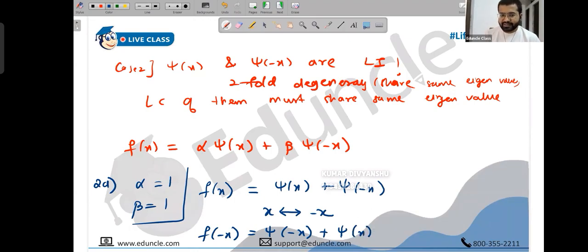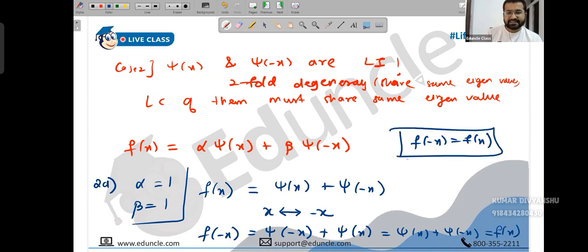A plus b or b plus a, that is fine. If I write psi of minus x plus psi of x, or psi of x plus psi of minus x, that's fine. But who is psi of x plus psi of minus x? That's f of x. So you got f of minus x is equal to f of x, which is a symmetric wave function.